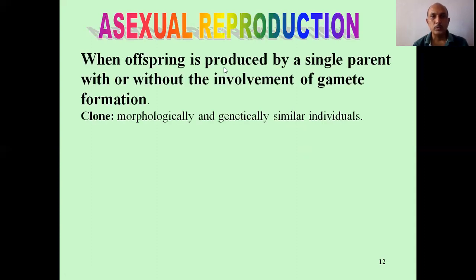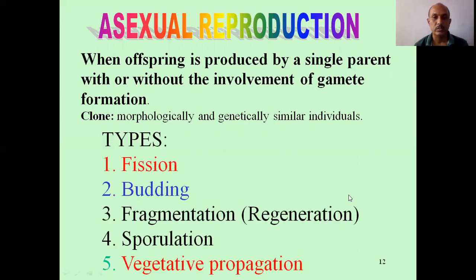Asexual reproduction: when offspring is produced by a single parent, with or without the involvement of gamete formation. Gametes may be involved or may not be involved. The organisms which are produced are called clones, because clones are morphologically and genetically similar individuals. Clone. Now, types of asexual reproduction.